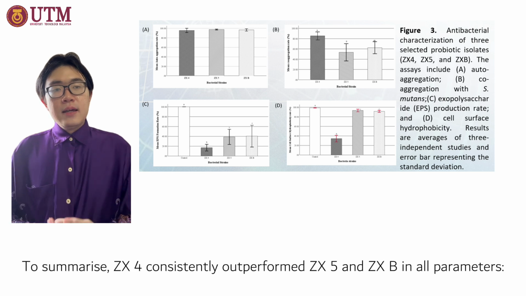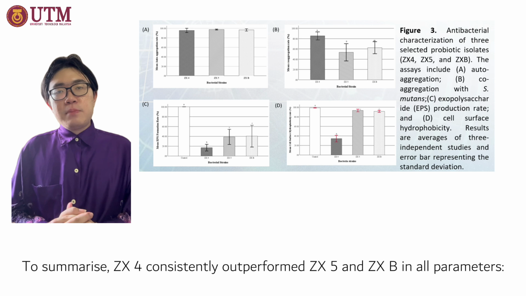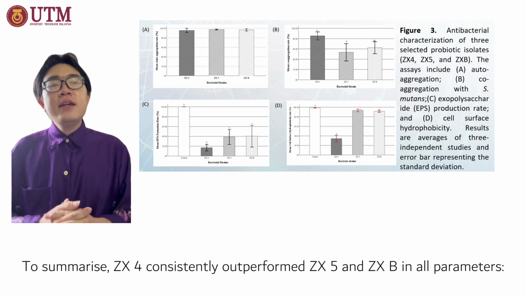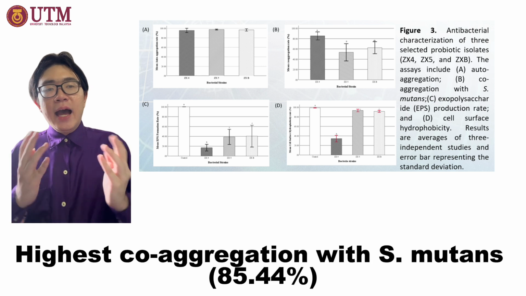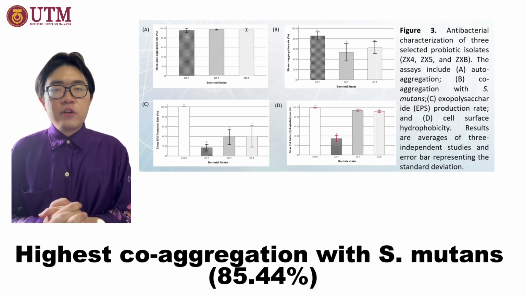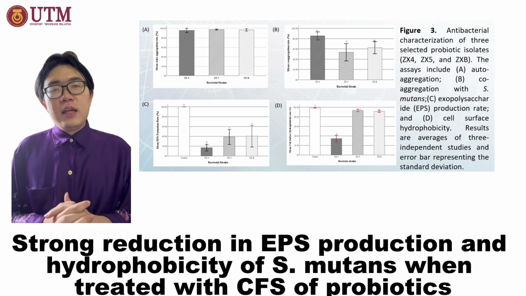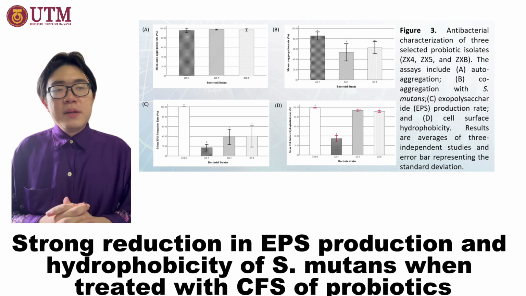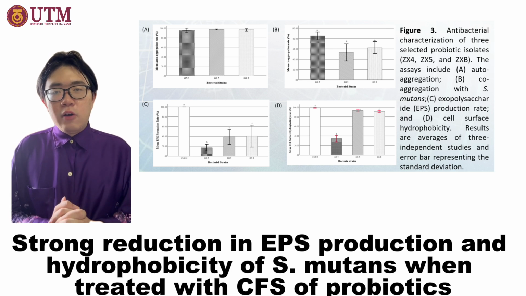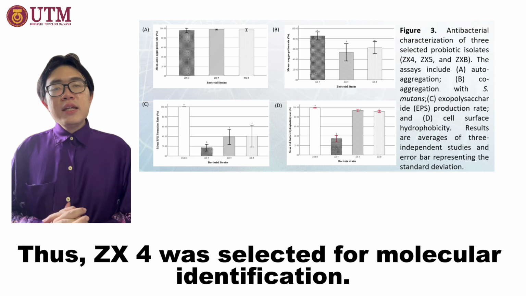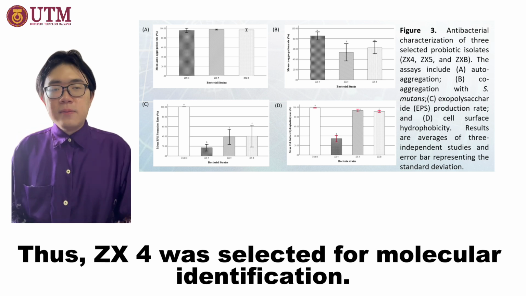To summarize, ZX4 consistently outperformed ZX5 and ZXB in all parameters, including a high auto-aggregation rate at 95.61%, the highest co-aggregation rate with Streptococcus mutans at 85.44%, and strong reduction in EPS production and hydrophobicity of Streptococcus mutans when treated with cell-free supernatant of ZX4. Thus, only ZX4 will be selected for molecular identification.